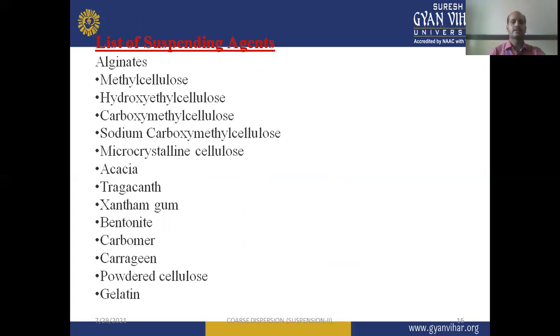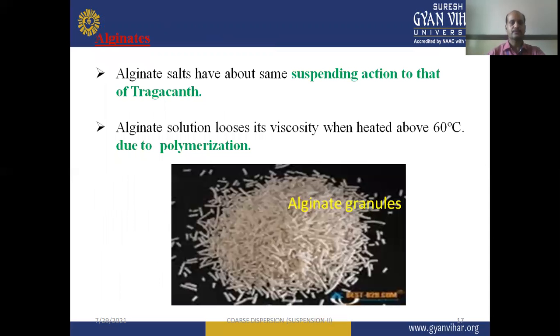Then the list of suspending agents. These different suspending agents are given in this slide. You can see here alginates, methyl cellulose, hydroxyethyl cellulose, carboxymethyl cellulose, then sodium CMC or sodium carboxymethyl cellulose, microcrystalline cellulose, which is known as MCC in short. Then natural gums like acacia, tragacanth, xanthan gum, bentonite, carbomer, carrageenan, powdered cellulose, and gelatin, etc. Now let us see one by one in detail.